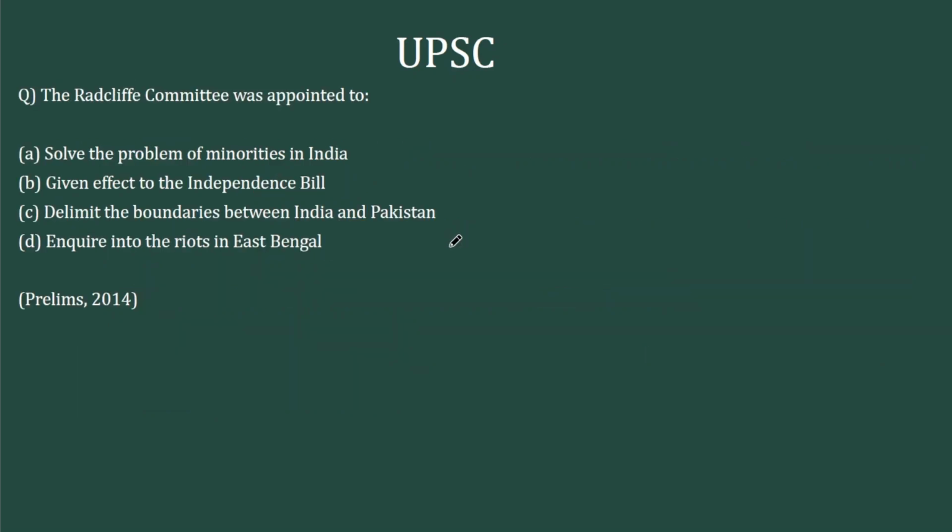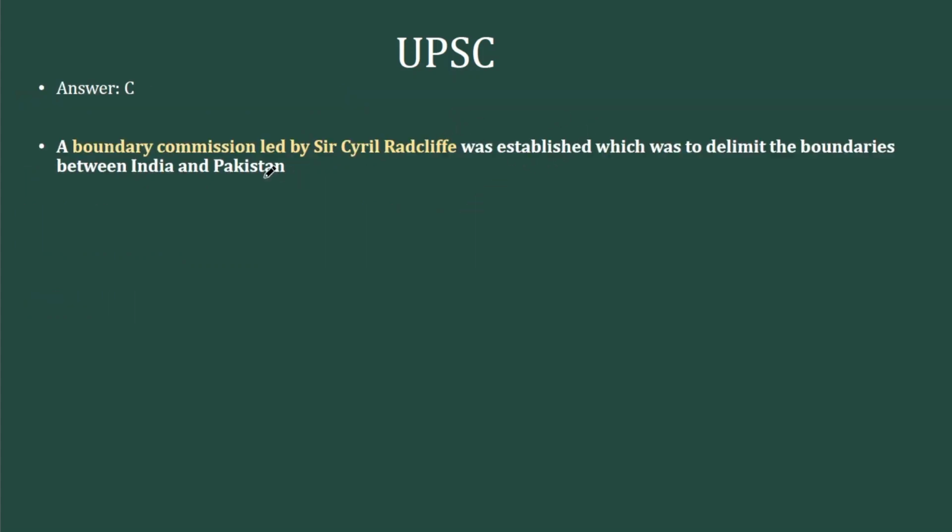Moving to the second question, the Radcliffe Committee was appointed to solve the problem of minorities in India, given effect to the Independence Bill, delimit the boundaries between India and Pakistan, inquire into riots in East Bengal. It's a very simple question because Radcliffe line is something that exists even now. The classic question in UPSC, whenever we talk about border disputes, we invoke the Radcliffe line. So this is an easy pick, delimit the boundaries between India and Pakistan. The name of the person is Sir Cyril Radcliffe. He was part of the Boundary Commission.